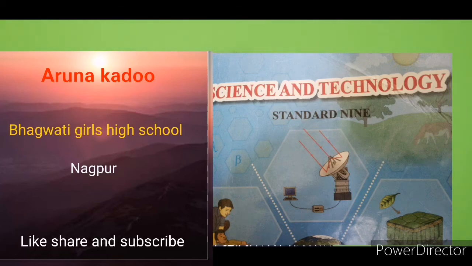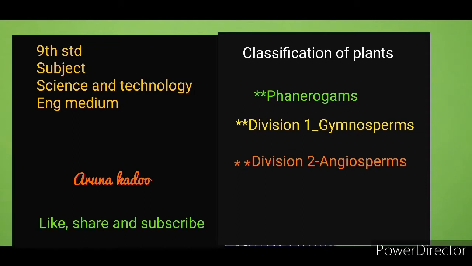Hello students, today's video is for 9th standard English medium subject Science and Technology, chapter 6, Classification of Plants. Main points are phanerogams, division first gymnosperms, division second angiosperms.